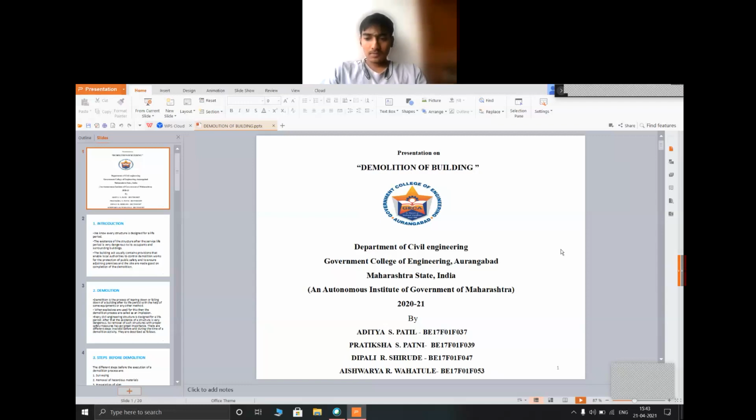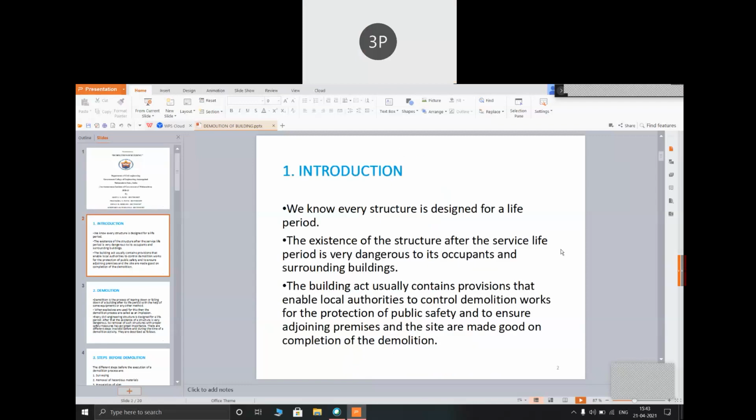Our topic name is demolition of building. Abstract of the topic: demolition of the building means tearing down or falling down of building with the help of equipment or explosives. The various steps involved before the demolition process include surveying, removal of hazardous materials, preparation of demolition plan, stability report, and precautionary safety measures to be taken.